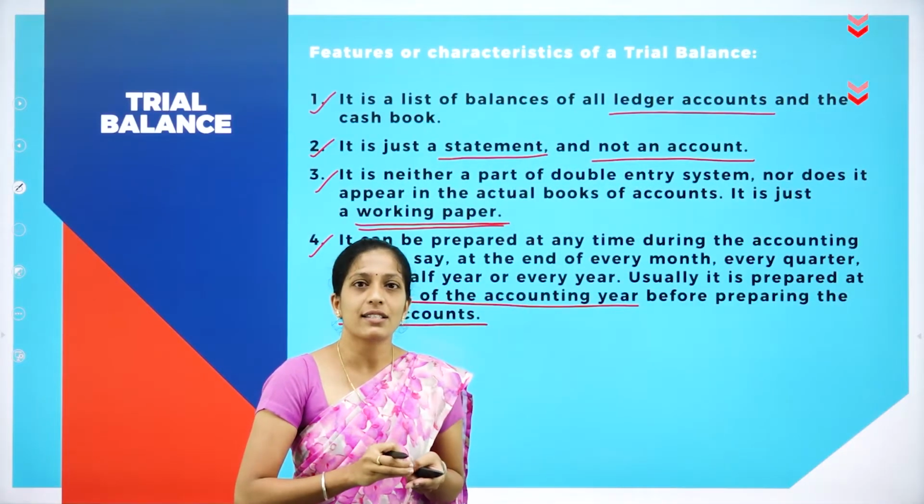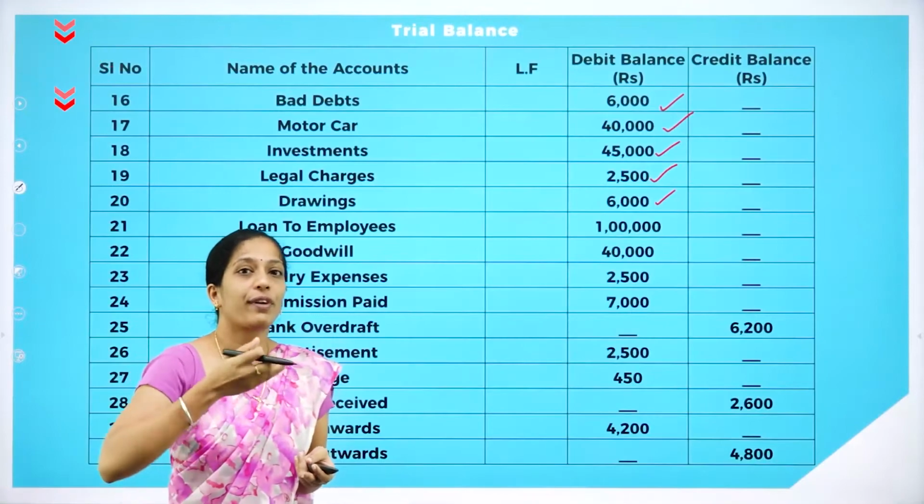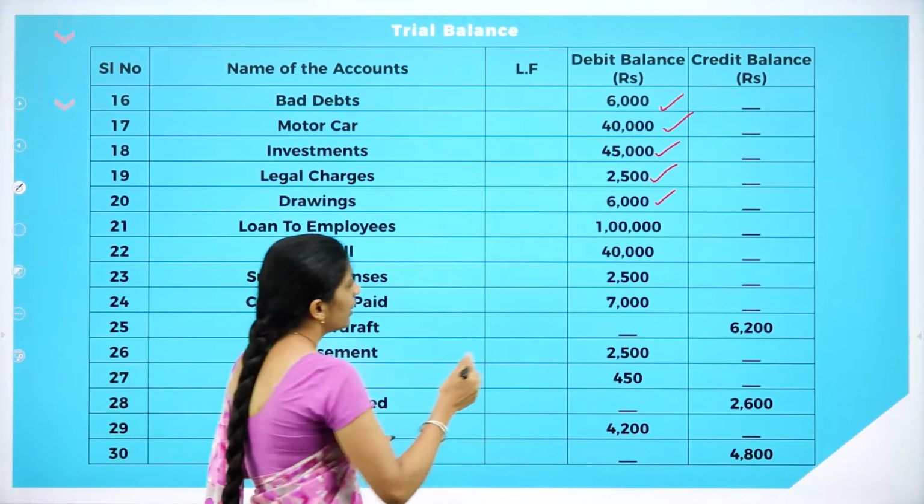So if the trial balance is wrong, then our final accounts will also become wrong. Loan from is a liability, loan to employees is what? It's an asset. So we are going to record it in the debit balance.